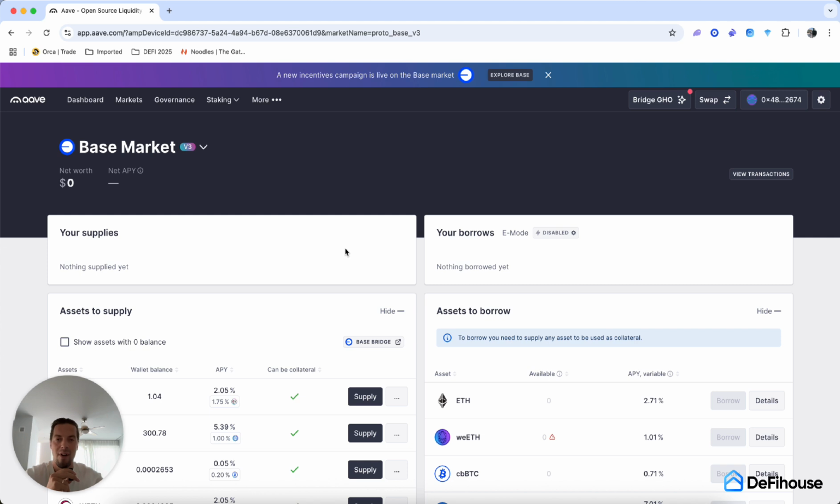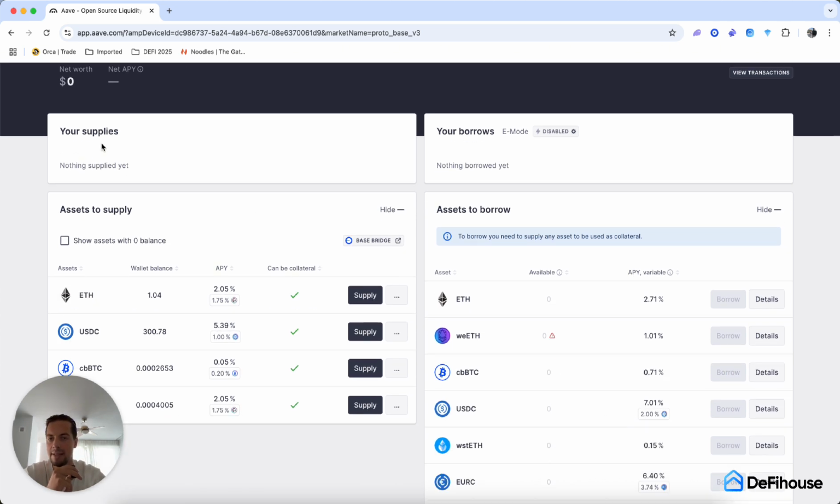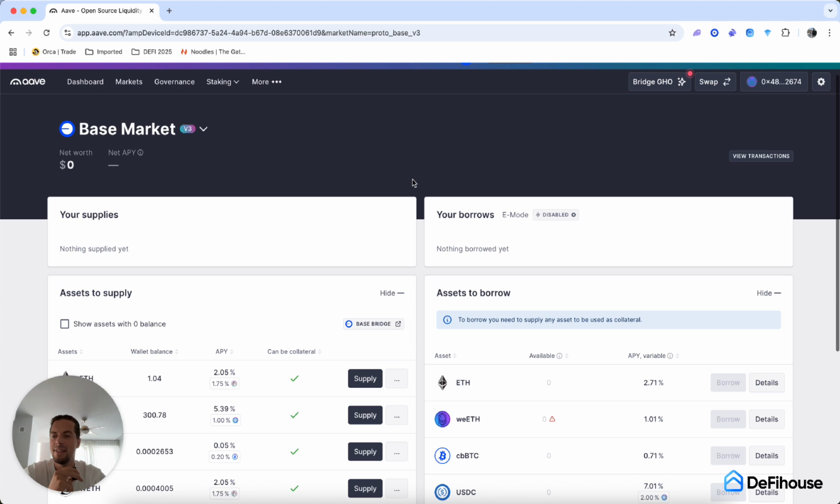So when you click on the Base market, you will see that your net worth is now zero, net APY is non-existent because you haven't deposited anything. But you have basically two windows, your supplies and your borrows. In this case, because we have nothing supplied yet, we don't see anything here. And because we haven't borrowed anything yet, we don't see any borrowing positions as well.